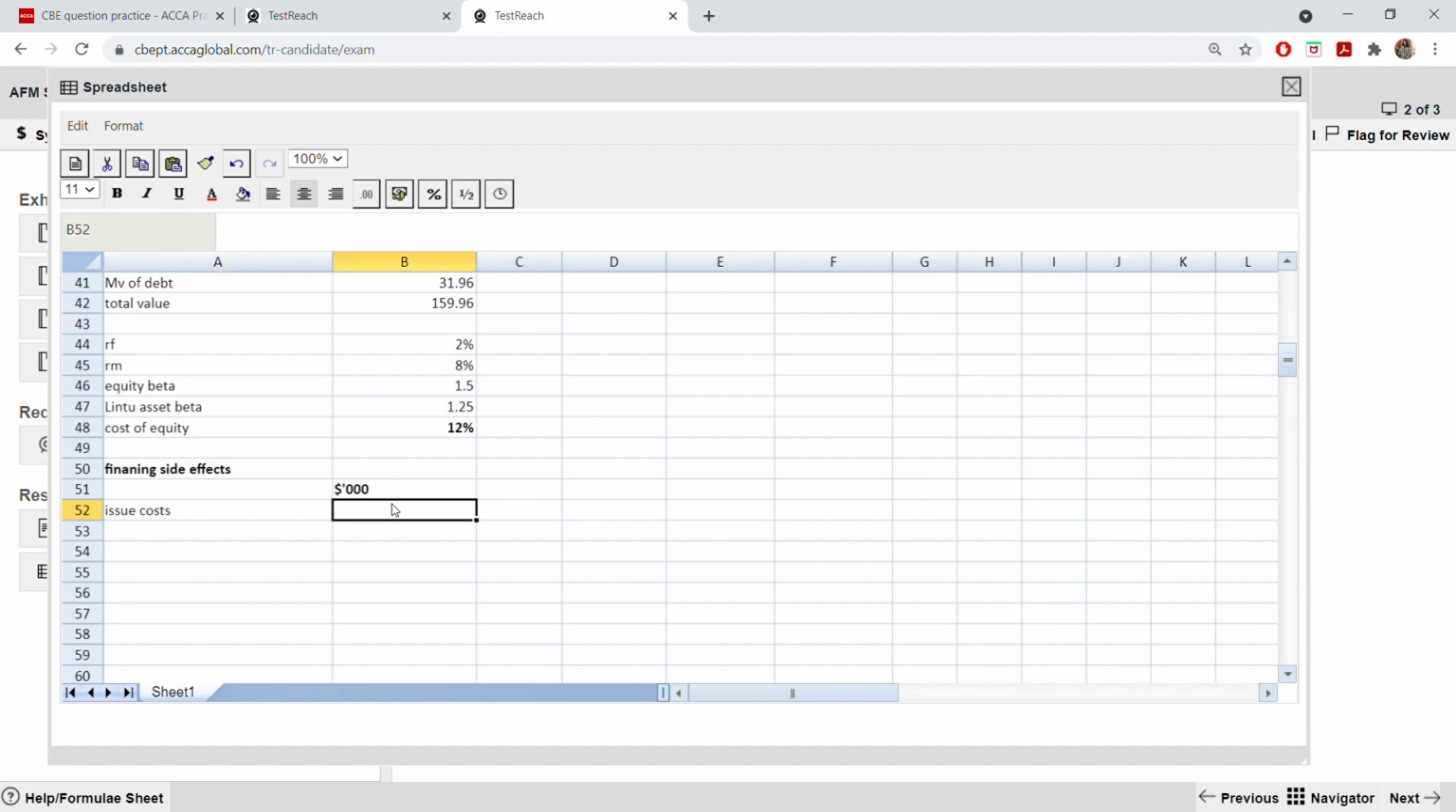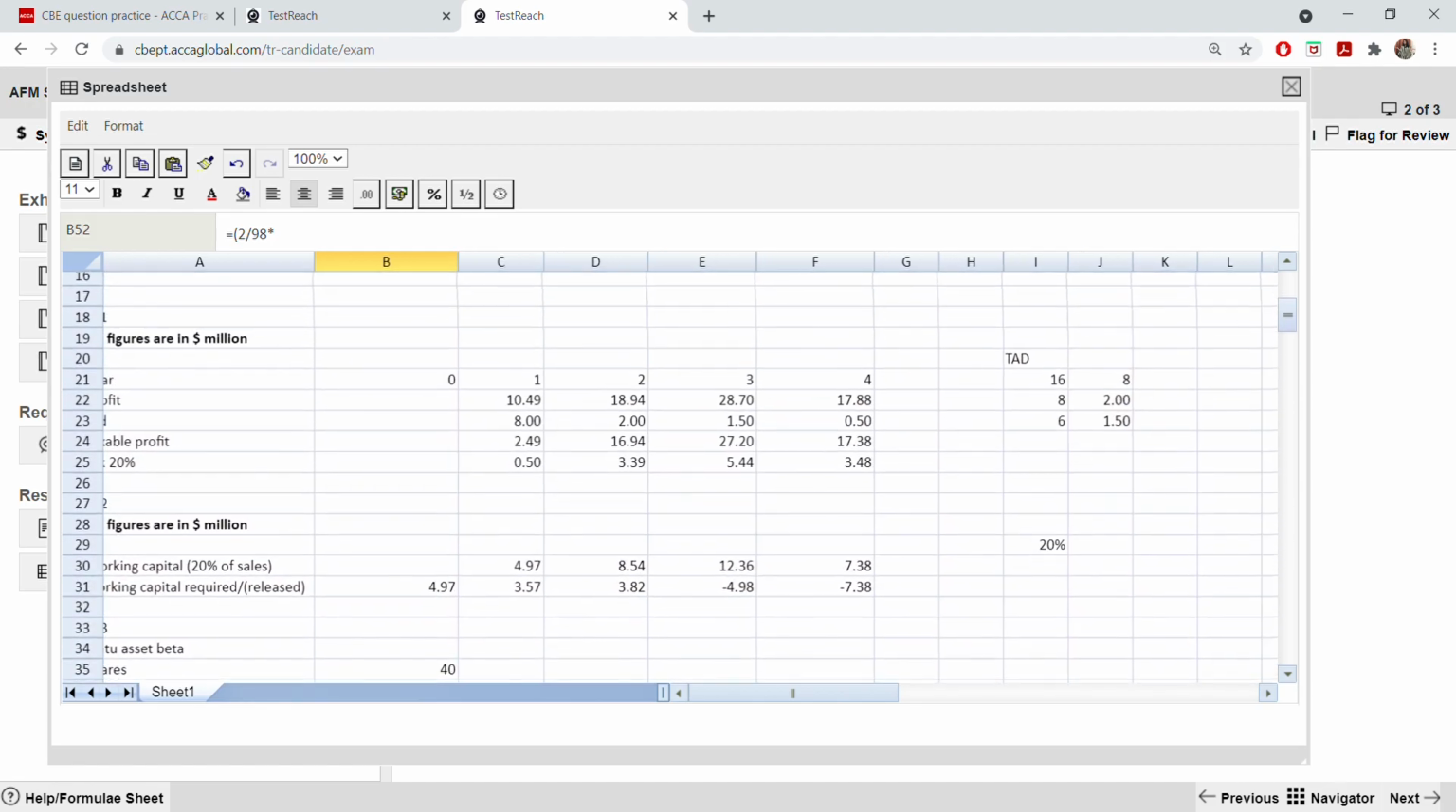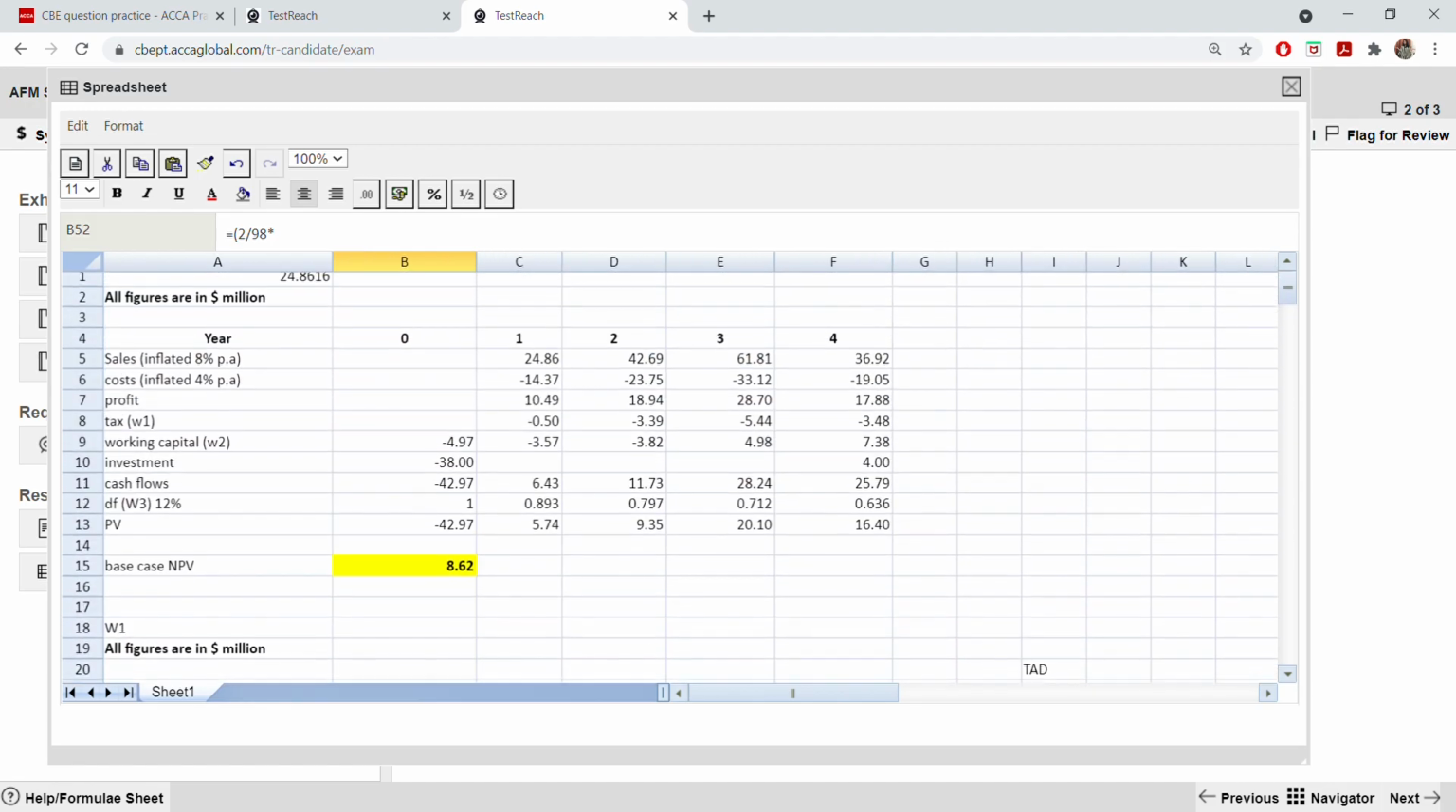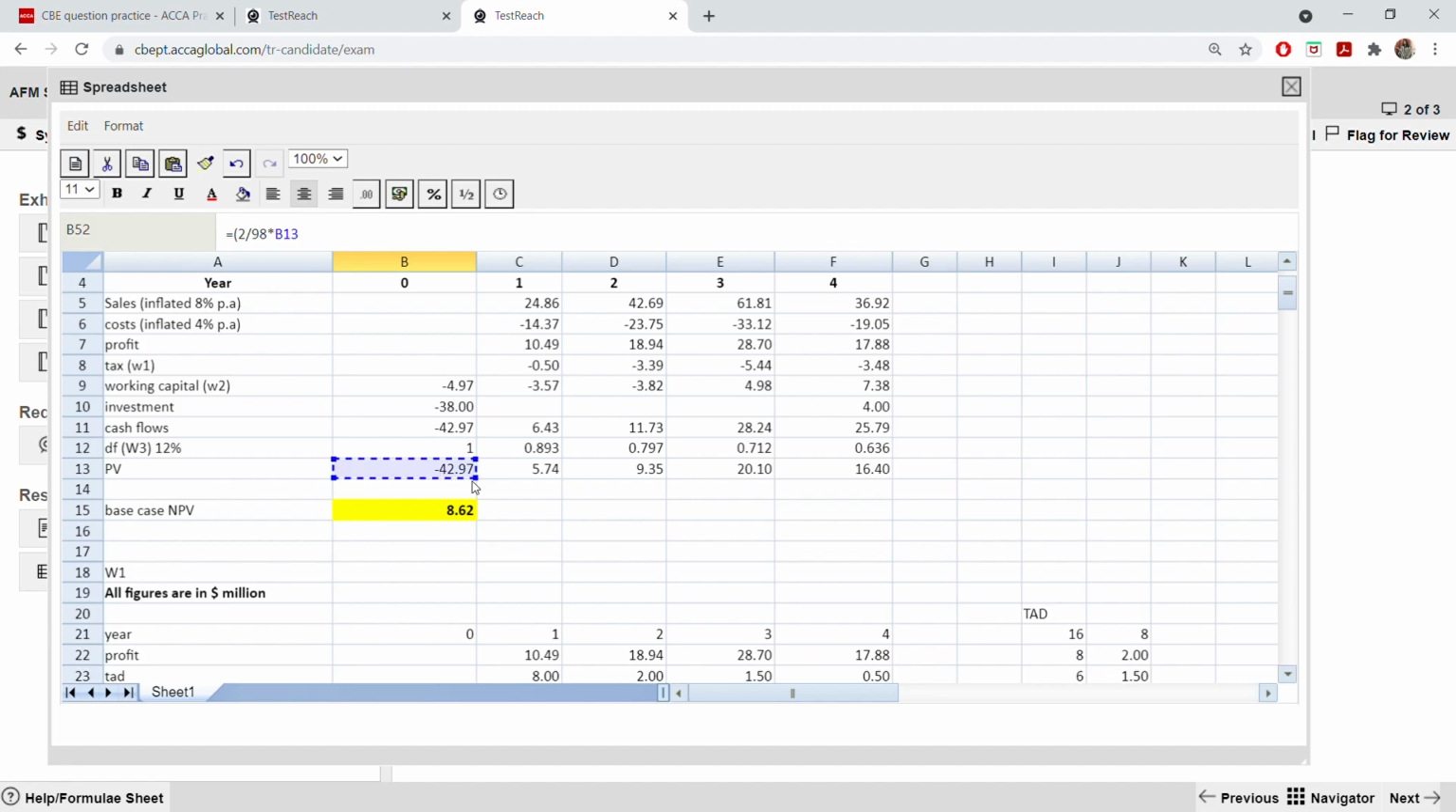How are you going to find out? No need to show the working. Here only you can do. It is 2% at gross rate. So 2 divided by 98, because 2% is the issue cost into what cost? The amount that you need, right? Which one? That is simply your investment cost. It is from this table, this one, 42.97.